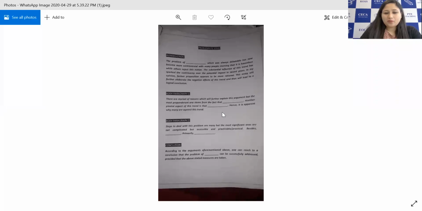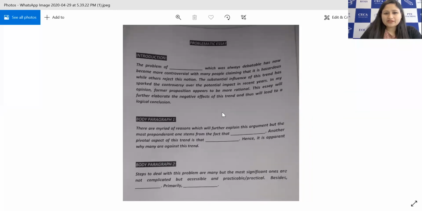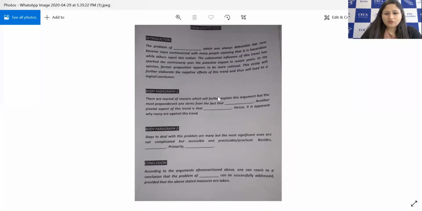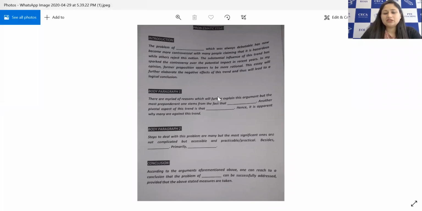This one is the problem solution essay template. If you want to learn this one, you can learn this one as well. It's a bit easier comparatively, but you can look at this one as well. You can just take a pic of that. You might already have taken a pic of that one. If you want to develop a new one for yourself, picking some sentences from here and some from there, you can also do that, right?